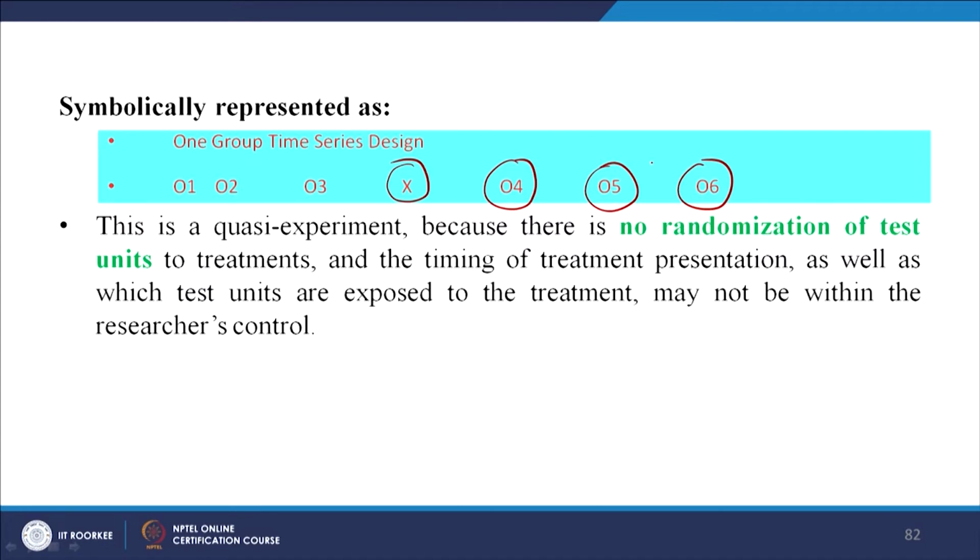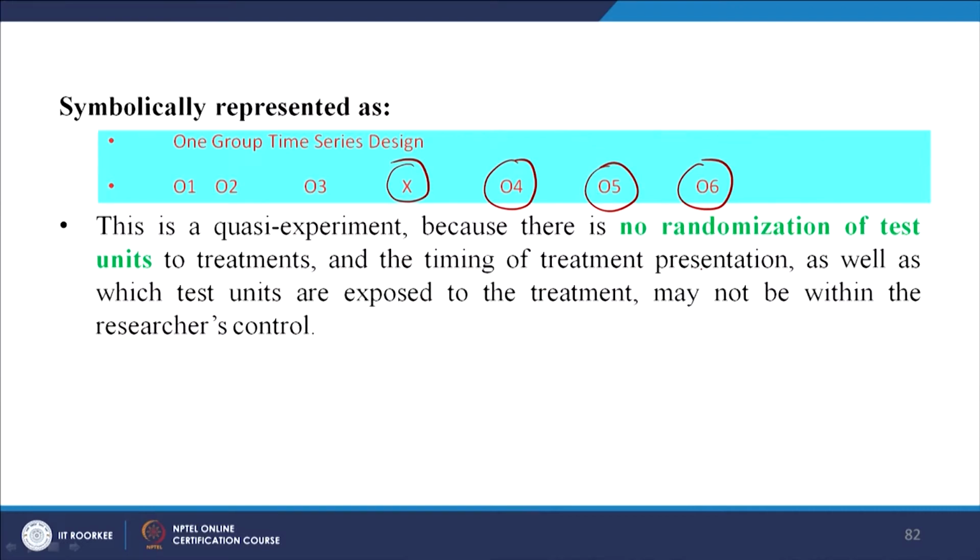When you do this kind of test, you repeat it a number of times, you can see the experiment and then infer some kind of a solution. This is a quasi experiment because there is no randomization of the test units to treatments. You cannot randomly put them, because randomization would be wrong here.